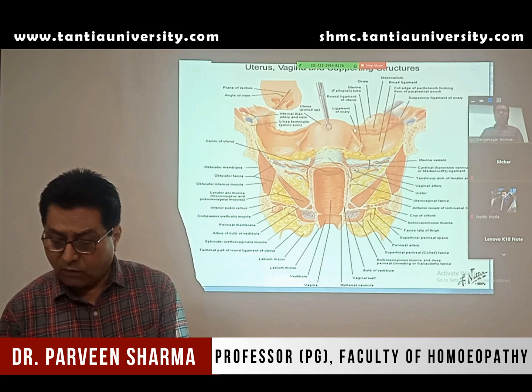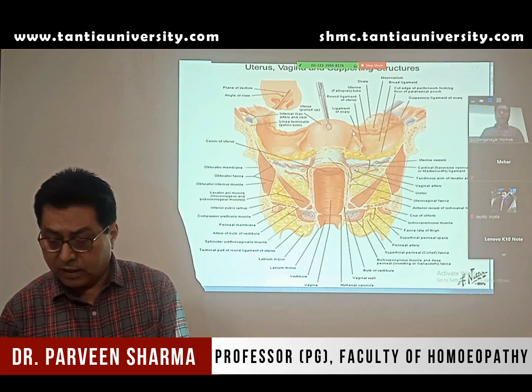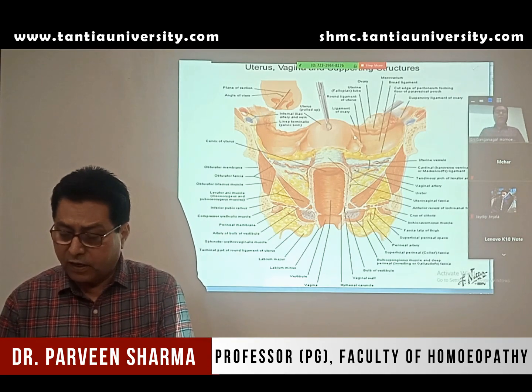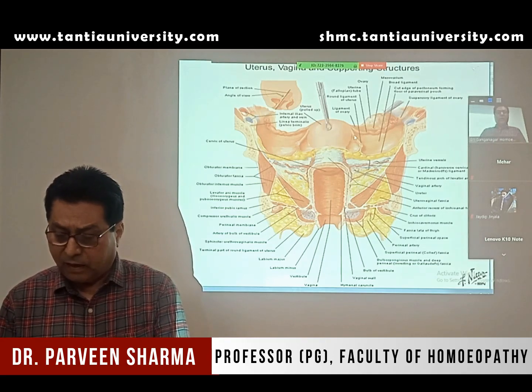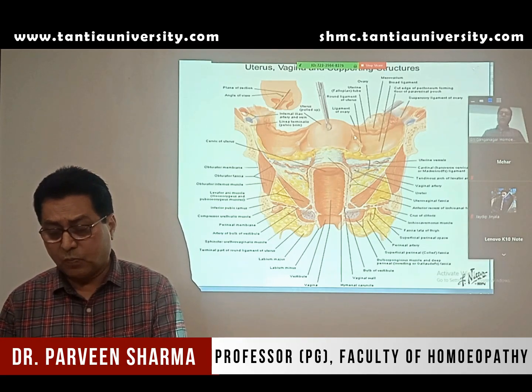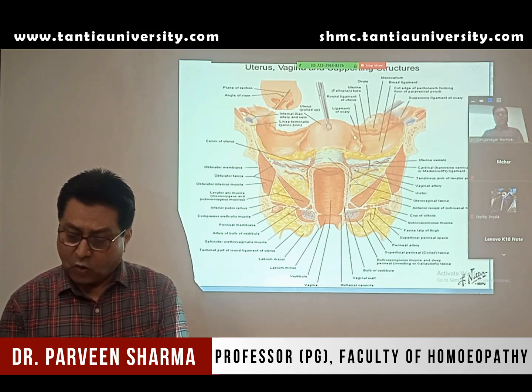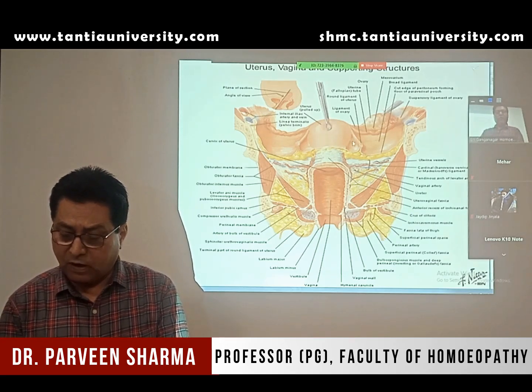Other than that, you have the round ligament of the uterus, then the ligament of the ovary. The round ligament is attached anteroinferiorly to the broad ligament, and the ligament of the ovary is attached posteroinferiorly to the broad ligament. So there are two layers of the peritoneal fold of the broad ligament.